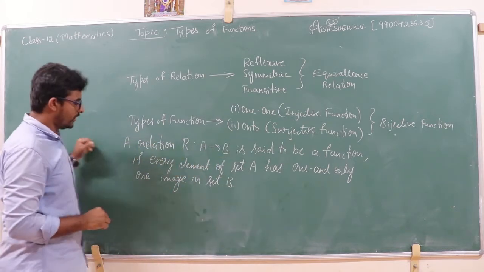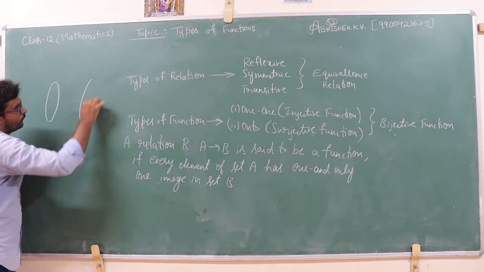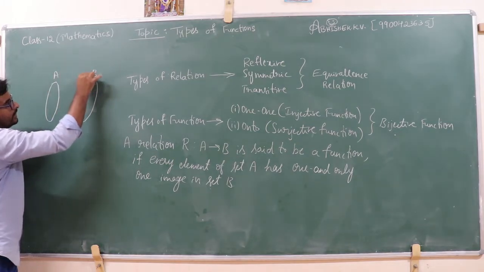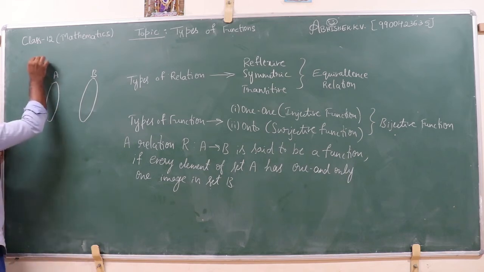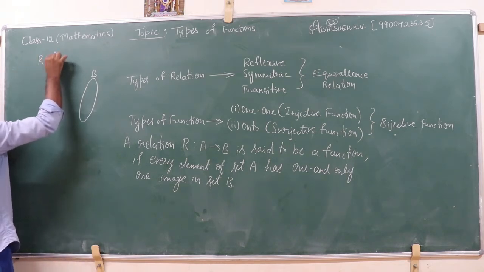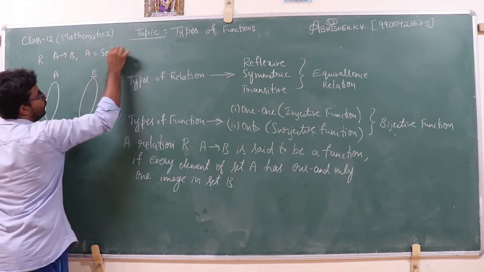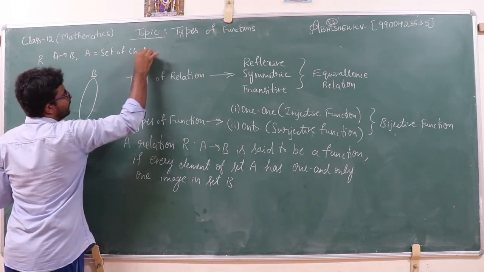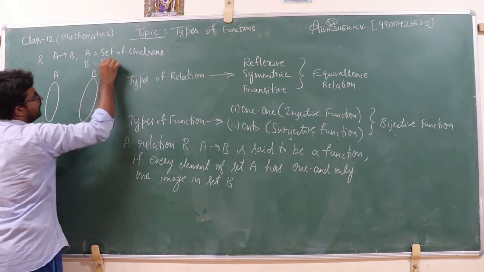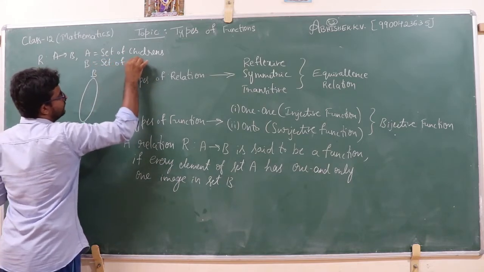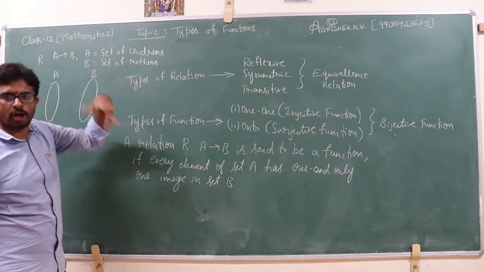For example, let us consider a mapping from A to B, a relation R from A to B. Let A be the set of children, and B be the set of mothers. These children may be son or daughter.